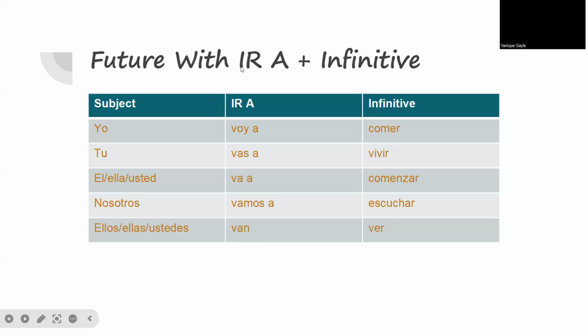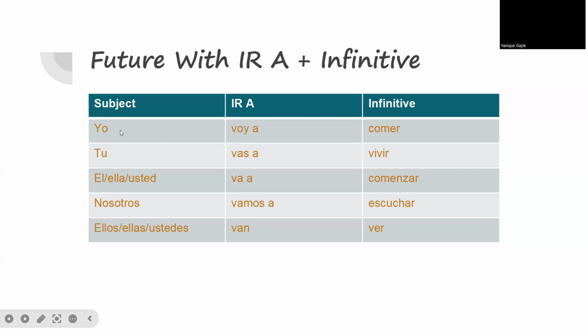Now, in English, we have be going to. In Spanish, they have ir plus the infinitive. So ir a plus the infinitive. We have to conjugate the verb ir, which we have seen throughout this course. If you've taken the previous courses from basic to intermediate, then you would know the conjugation for the verb ir. But we're going to see it.